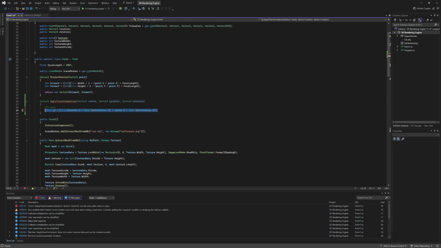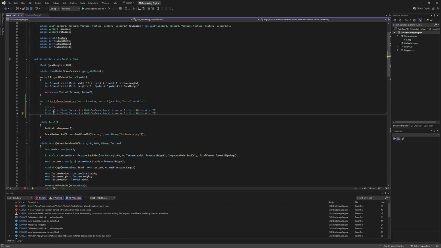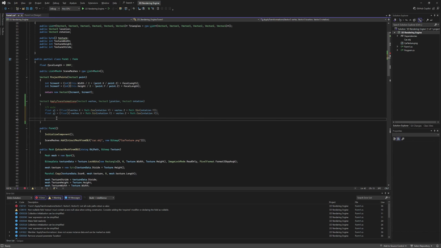Now the second line will be very similar, so we'll copy this and paste it down here, but we'll change this x to a z, put a negative in front of this vertex.x, and change the cosine to a sine and the sine to a cosine on this line. And that's it for y-axis rotation.